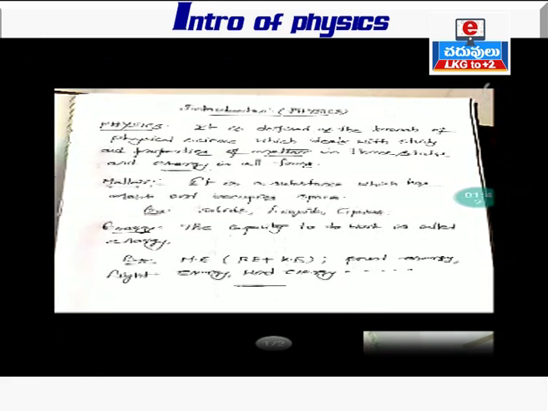For example, you take any object like stone. Stone is having some mass, and if you place it, it will occupy some space. Since it has some mass and occupies some space, we can tell that solid stone can be taken as one of the forms of matter. Like liquids, for example water, milk, etc. They will also have some amount of mass and they will occupy some space. So we can say liquids can also be taken as one of the forms of matter.